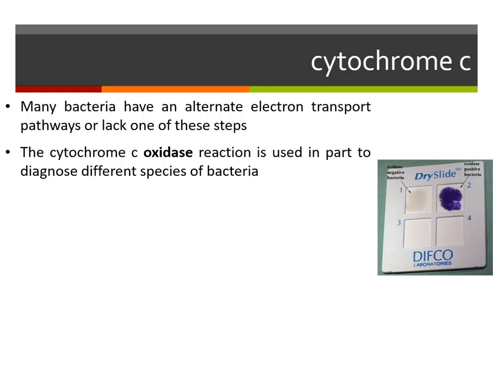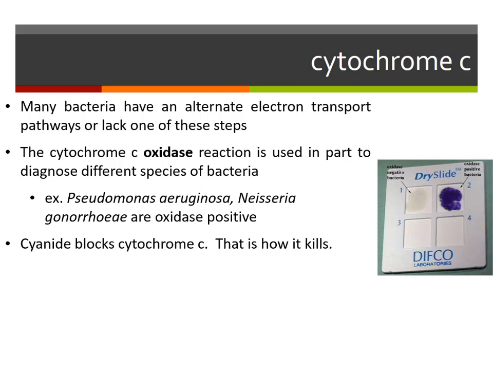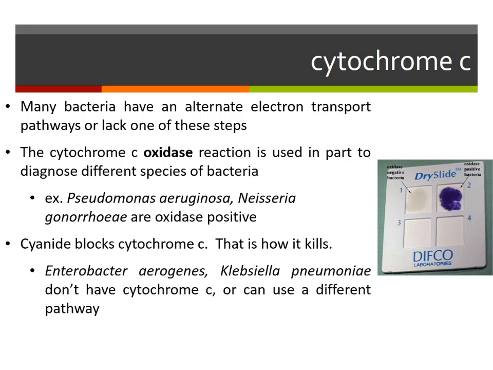And so part of identifying bacteria is looking to see if they require oxygen for respiration. And we're actually going to do this test. This is called the cytochrome C oxidase test. So the oxidase test tells us if an organism has cytochrome C. And if it does, then we know it requires oxygen for respiration.